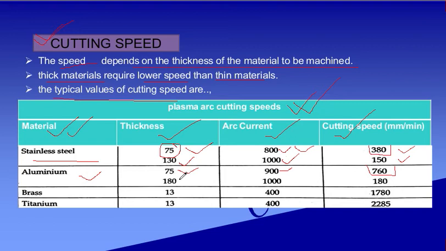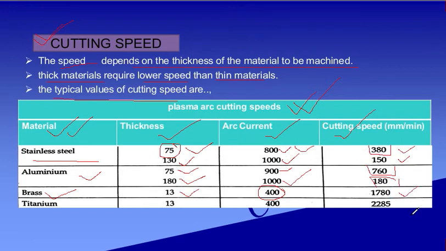But as you increase the thickness to 180 millimeter, your arc current increases to 1000 ampere and your cutting speed decreases to 180. For brass, if you select a thickness of 13, your arc current required is 400 and your cutting speed has been raised to